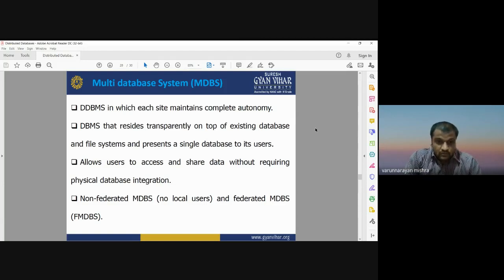There are two kinds of multi-database system, MDBS: non-federated MDBS, for no local users, and federated MDBS, in short called FMDBS.